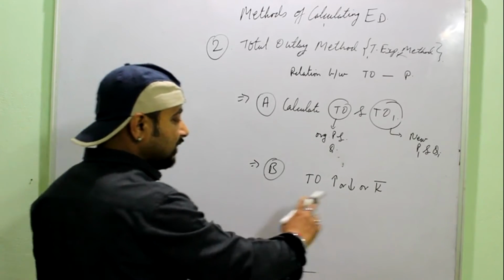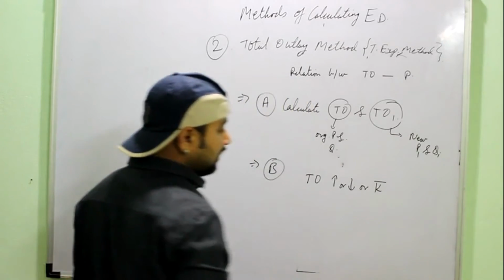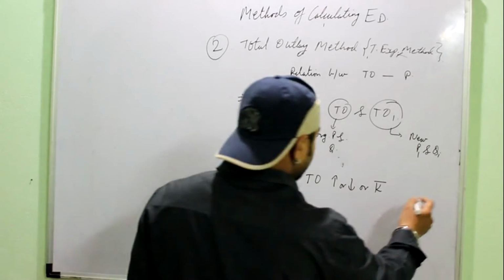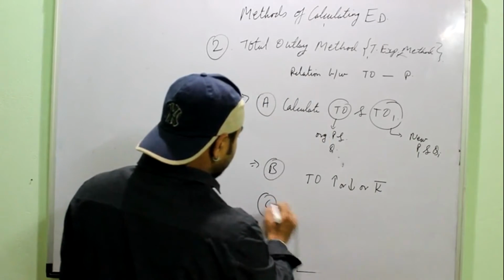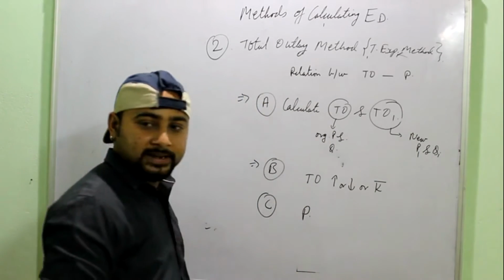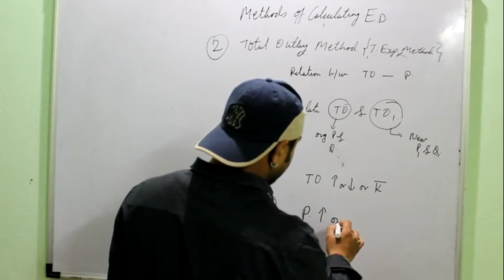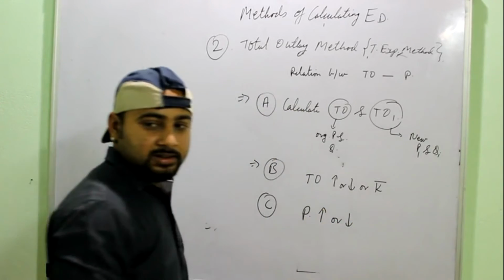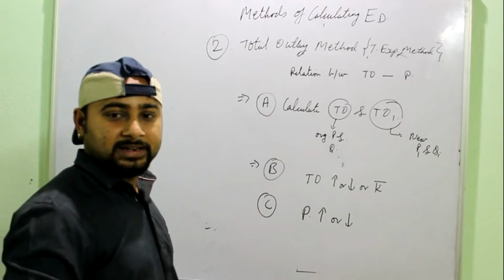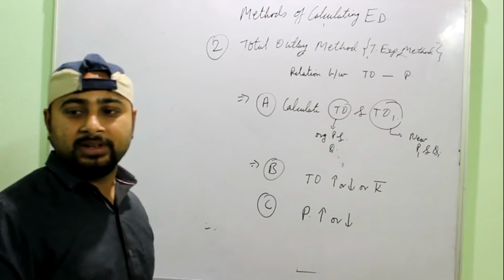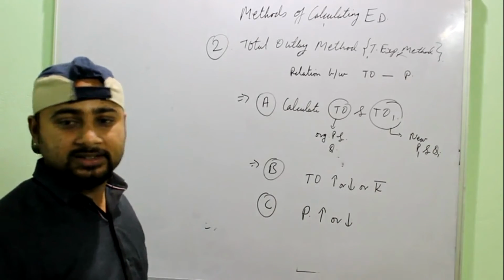So you have to just see what is happening to the total outlay. Then similarly you see what is happening to the price. Price would also be either rising or falling. It won't be constant, right? Because if price is constant, then elasticity cannot be calculated. Price has to change.